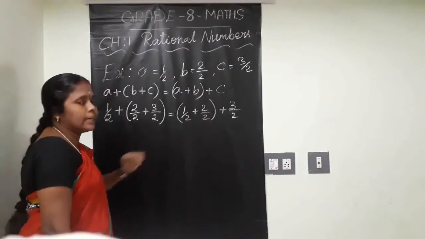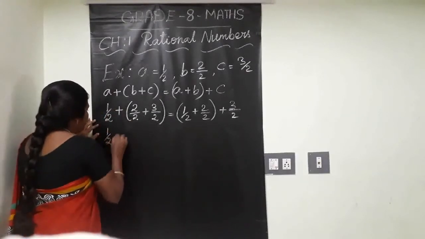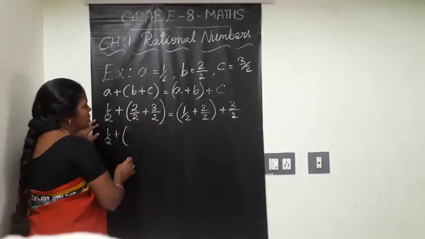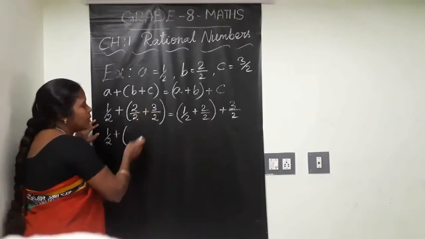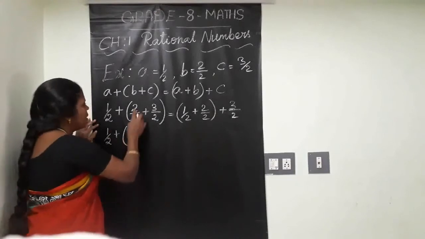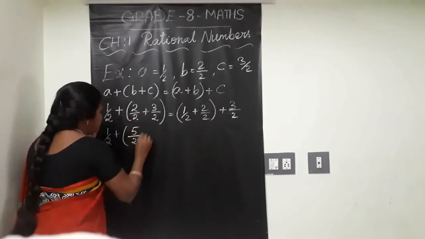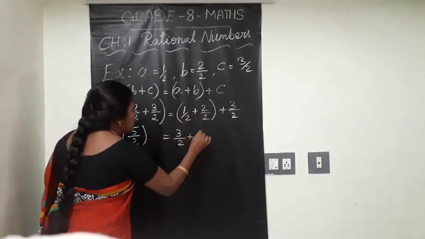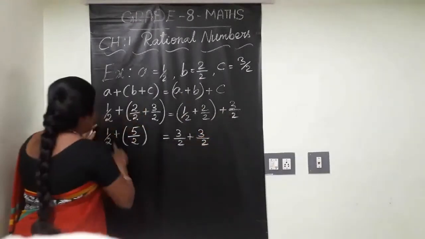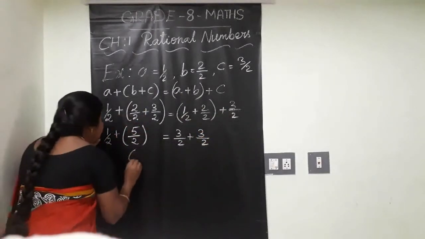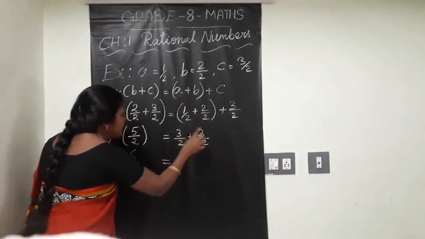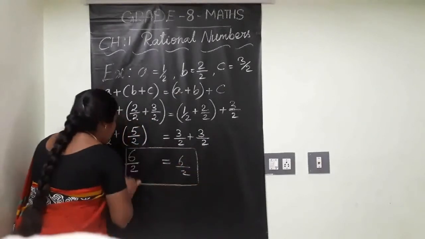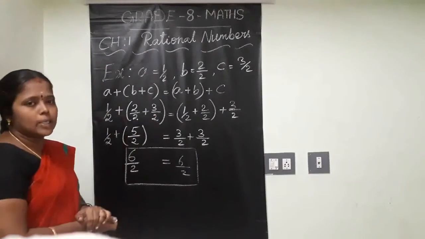We will see whether it comes correctly or not. 1 by 2 plus, adding like fractions, we can add the numerators easily. No need to find the LCM here. So 2 plus 3 is 5 by 2, equal to 1 plus 2, 3 by 2, plus the c value, 3 by 2 only. 1 by 2 plus 5 by 2 is 6 by 2, and on the other side 3 by 2 plus 3 by 2 is also 6 by 2. Both sides we have the same answer.